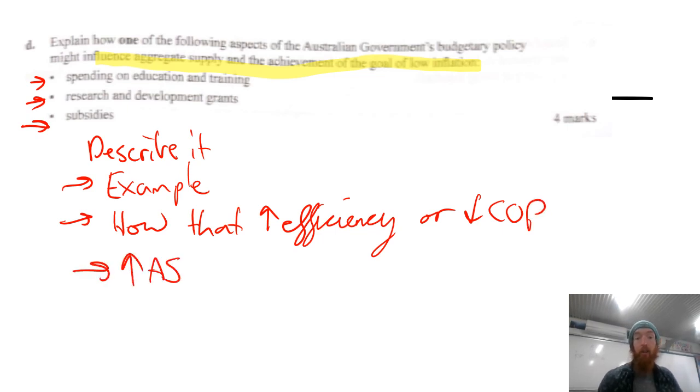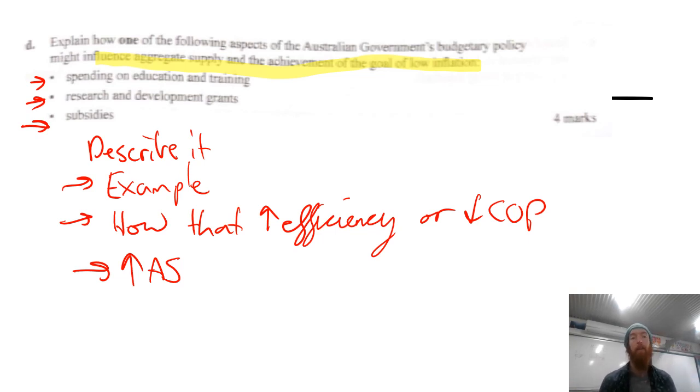So spending on education and training, you talk about the Job Trainer program, which aims to upskill unemployed workers in areas of skill shortages. That works to make a more productive workforce as they're more employable, which is going to increase our productive capacity and make us more able to produce. Therefore, that's going to increase aggregate supply.